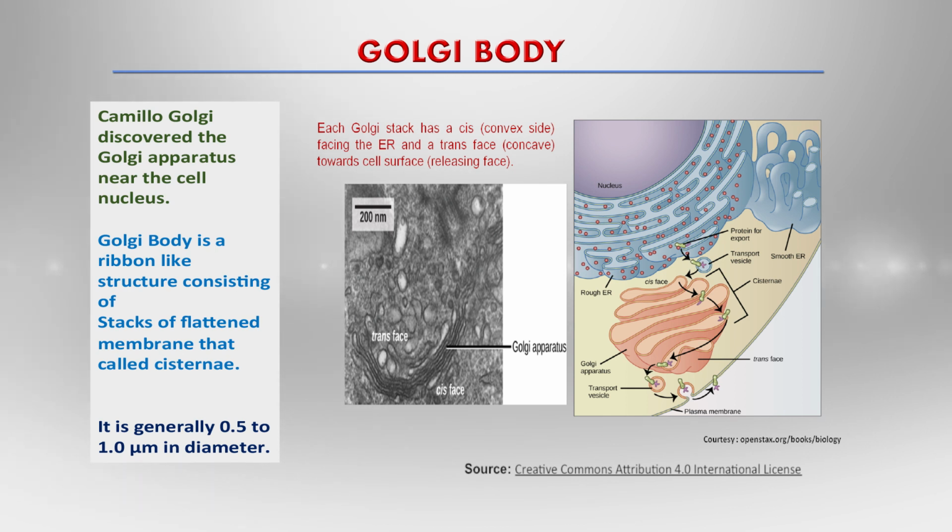The cis face of the Golgi body connects to the rough endoplasmic reticulum surface, and the trans face is toward the plasma membrane of the cell. The Golgi body is mainly responsible for protein sorting and packaging. It acts like the protein processing unit of the cell, or we can say it is the post office of the cell, in which proteins are tagged and targeted for transportation to their target site in the cell.